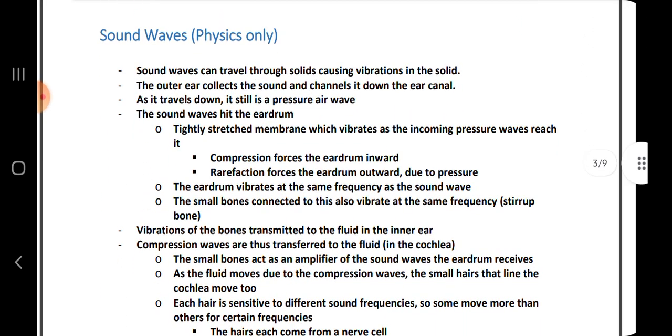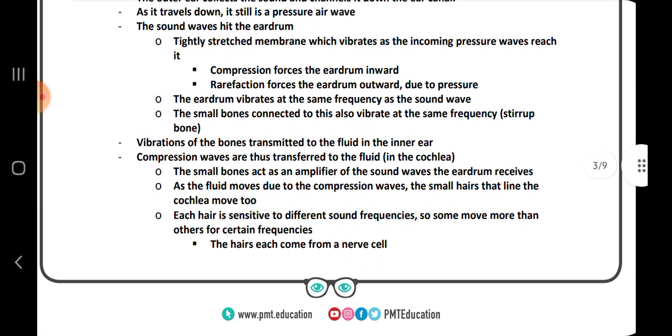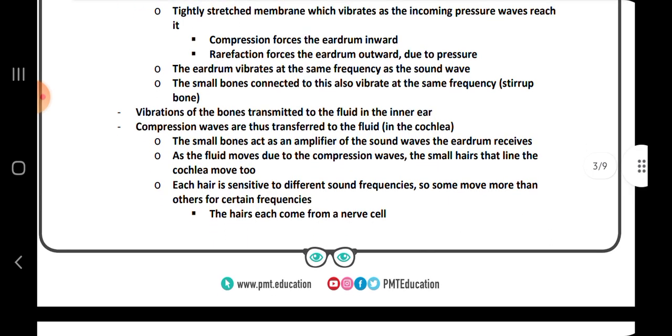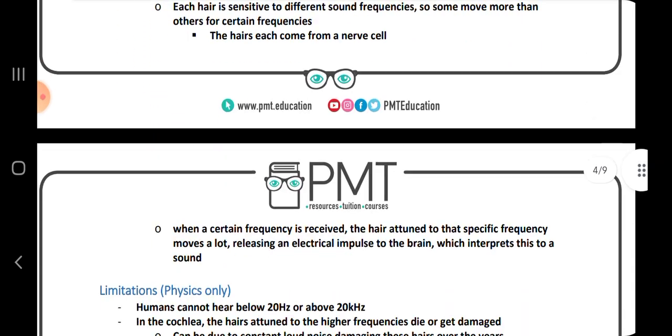Then sound waves can travel through solids, causing vibration in the solid. The outer ear collects the sound and channels it down the ear canal. As it travels down, it is still a pressure air wave. The sound waves hit the eardrum. Then vibrations of the bone are transmitted to the fluid in the inner ear. Compression waves are thus transferred to the fluid.